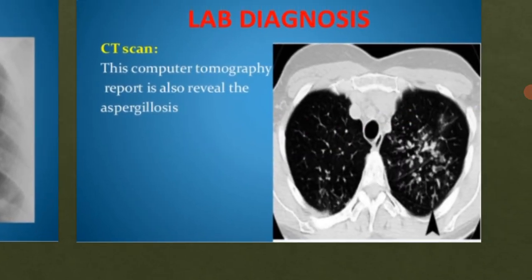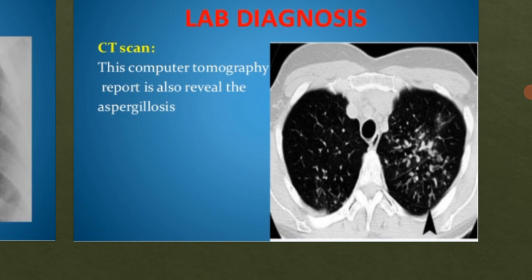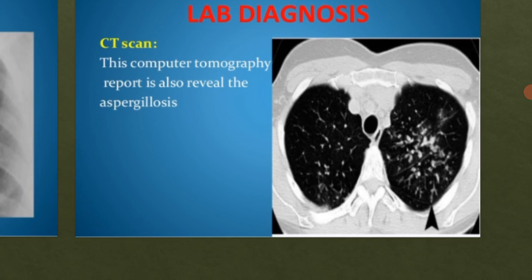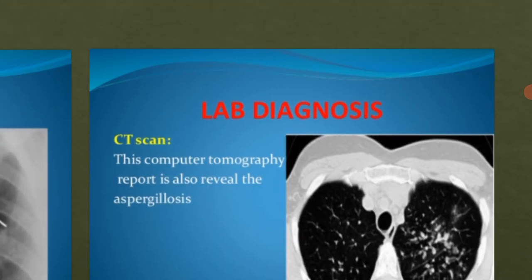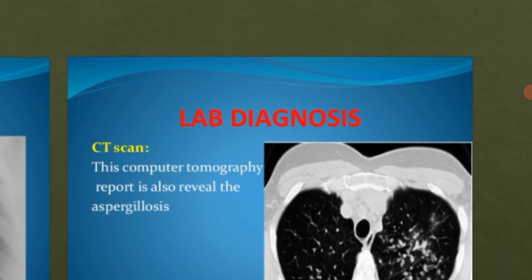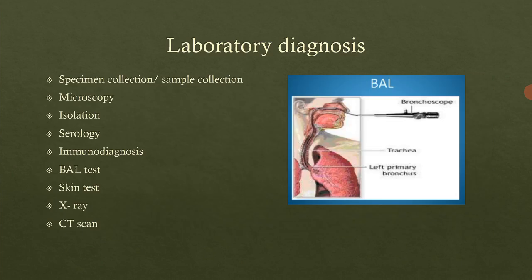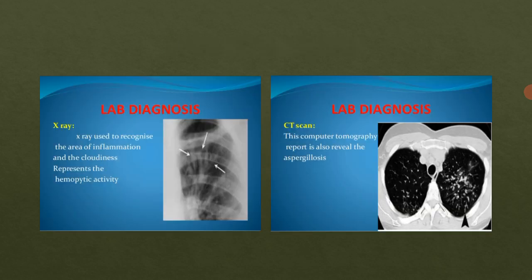Then next we can also do the CT scan. This CT scan, or computed tomography, is also used to reveal the aspergillosis infection. In this you can see the white spots, which are the aspergillosis infection. These details can be very well recognized via CT scans and X-rays, so these are the most commonly used for diagnosis. This is the laboratory diagnosis of Aspergillus fumigatus infection.